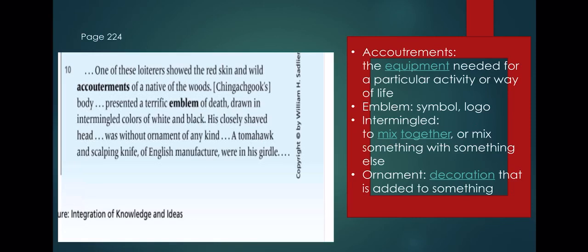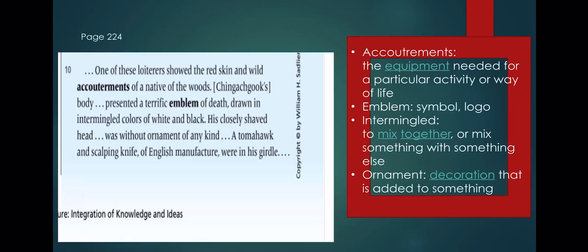Shingakook's body, Shingakook's look. Okay. One of these loiterers showed the red skin and wild accoutrements of a native of the woods. So Shingakook is red-skinned, and he has the right equipment for his native life. His body presented a terrific emblem, a terrific symbol or logo of death, drawn in intermingled, or mixed, colors of white and black.